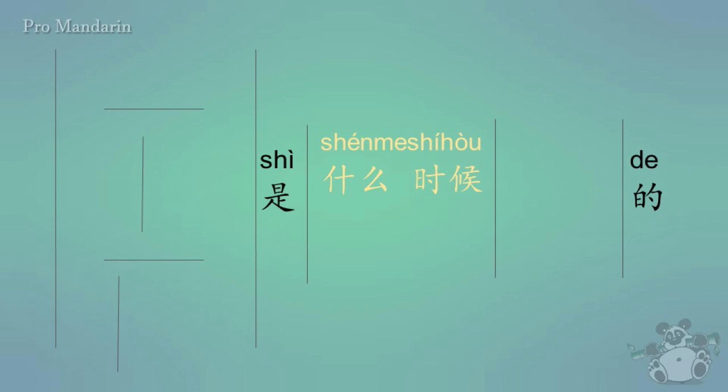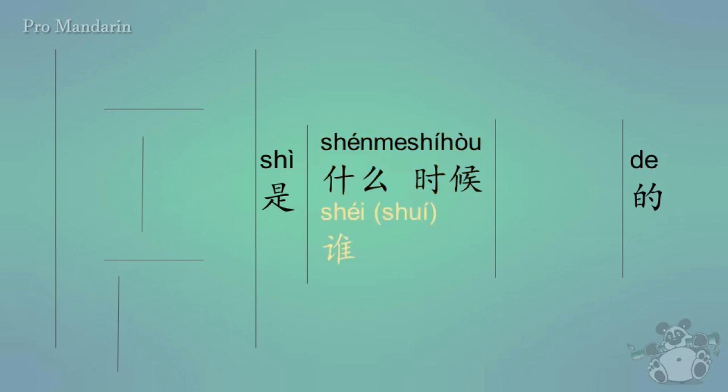When did something happen? And then the next one is 谁, and as you see, it could be pronounced two ways. I've heard it both ways, but most of the time I hear it one way, and that's the way I pronounce it, which means who. So we're wondering about the action that had happened, who did it, or who did what to what thing. And let's add in what those things are on the left.